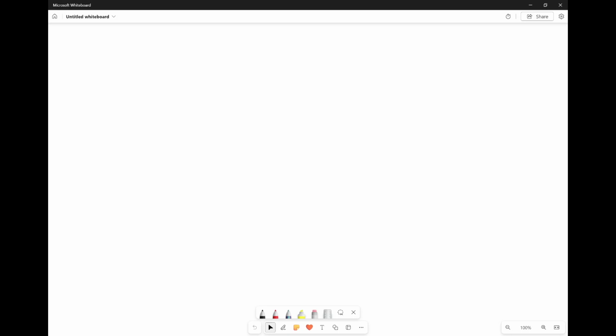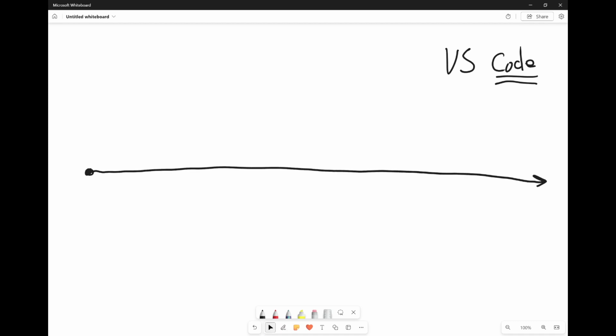Okay, so let me describe the current situation with getting suggestions for Visual Studio Code. It applies only to Visual Studio Code. So let's assume we are typing something. This is a timeline we have. At some point, literally after each character, VS Code sends a suggestion request. It is telling our code, hey, please give us a suggestion.